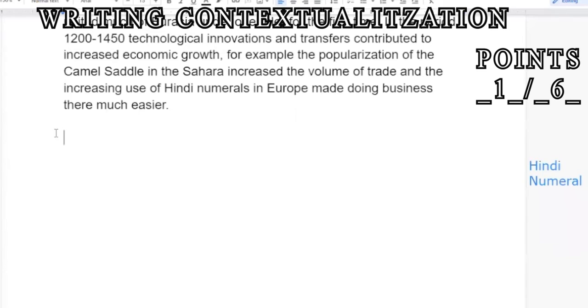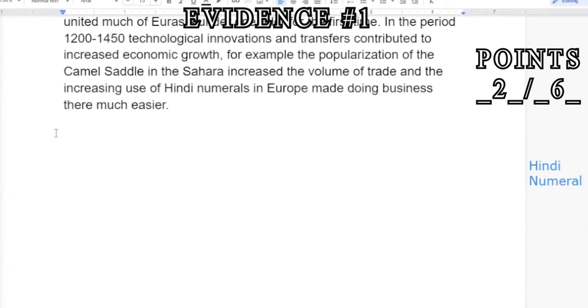So before we get into writing this first body paragraph, I want to really stress a reminder that you only need 2 very specific pieces of evidence in your LEQ, right? And since we're going to talk about Hindi numerals coming to Europe, and we're going to talk about the camel saddle being used in the Sahara Desert, those are pieces of information. So as much as it pains me to say this, I can kind of sort of flowery language my way through the rest of each of those paragraphs, as long as I make solid mention of the Hindi numerals and the camel saddle in the Sahara. This is just how it works.